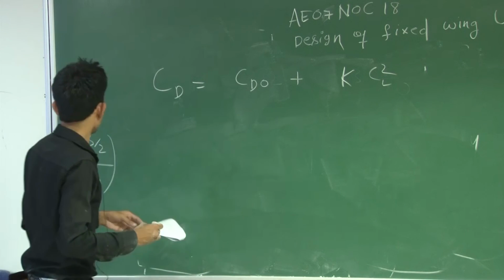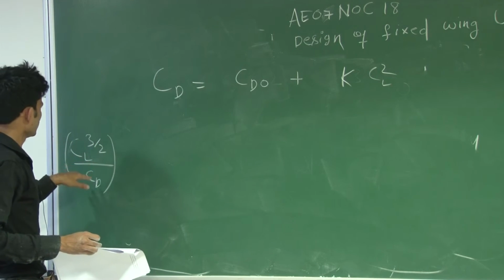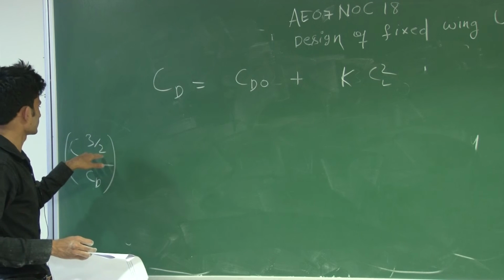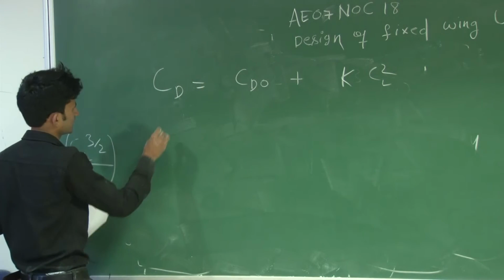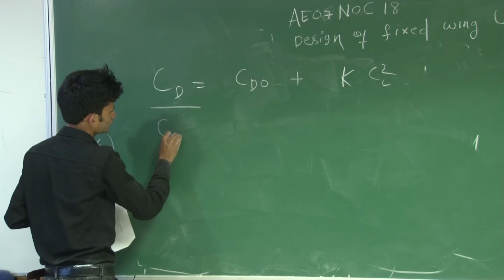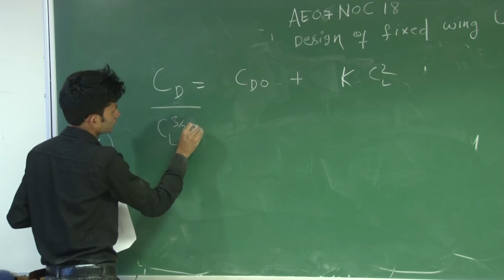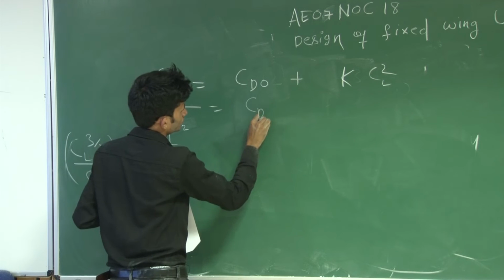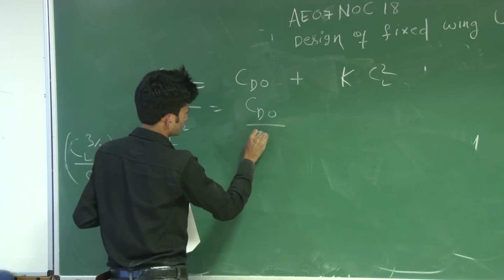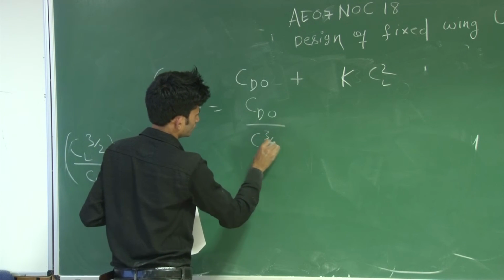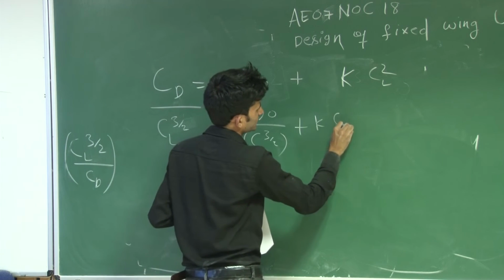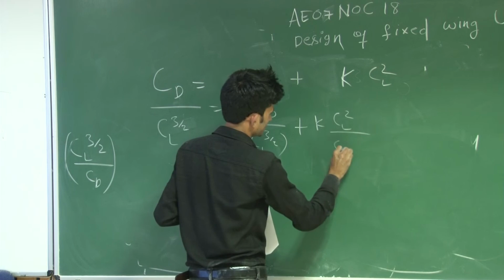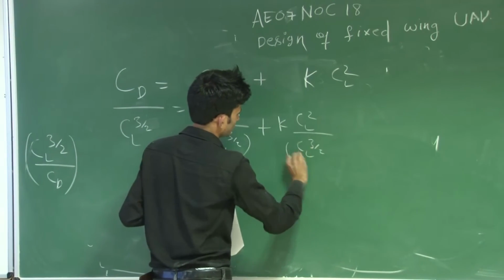So here you can multiply by CL^3/2 actually. If you multiply by CL^3/2, you get CD naught divided by CL^3/2 plus K CL squared divided by CL^3/2.